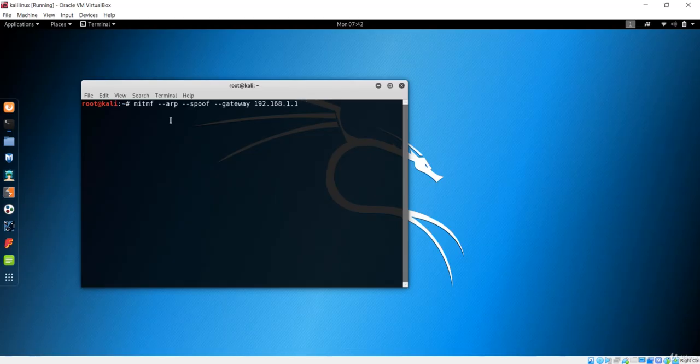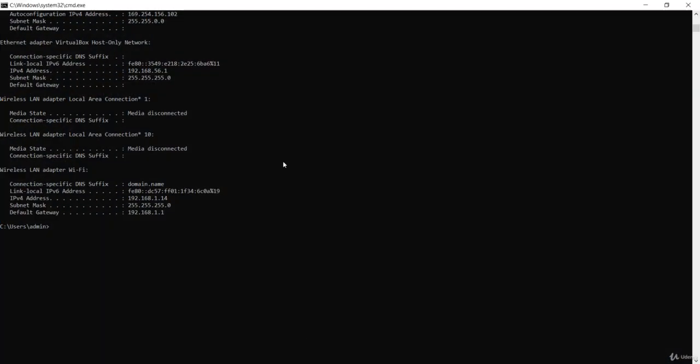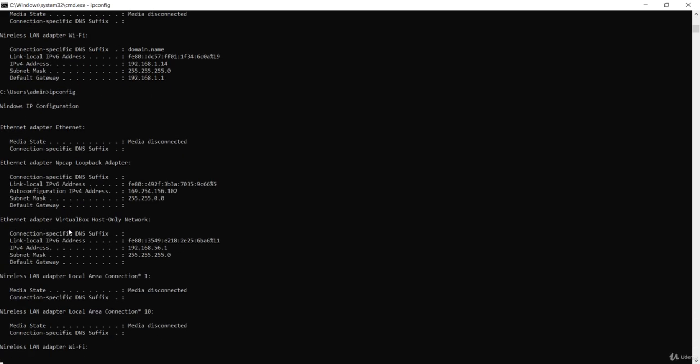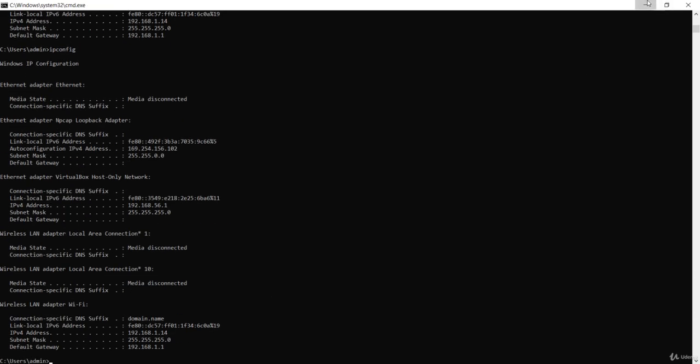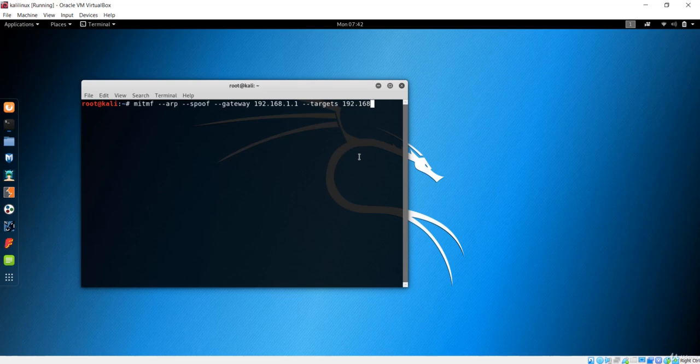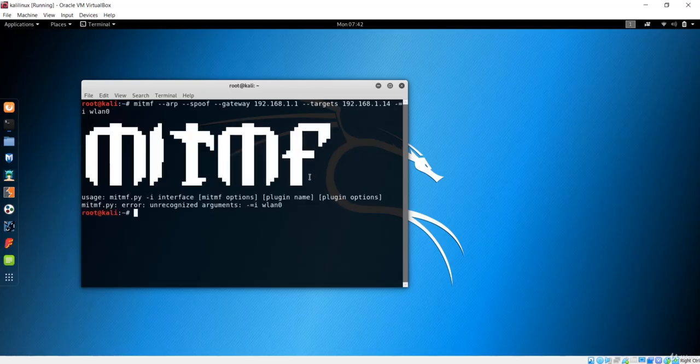You can also use Eth0, but make sure the gateway and the target are written properly. The target here will be this Windows machine, and the IP address is right here. If you want to grab the IP address, use ipconfig and you will get the IP address of this machine. It is 192.168.1.14, and after that you simply write the interface, which is WLAN 0. Now we again have a problem because I pasted something here. So let's remove this one. Let me hit enter.